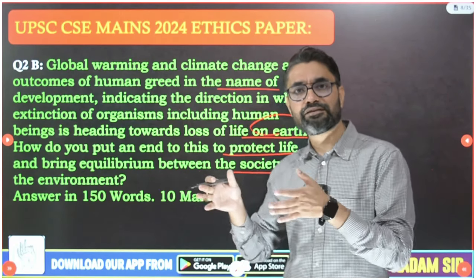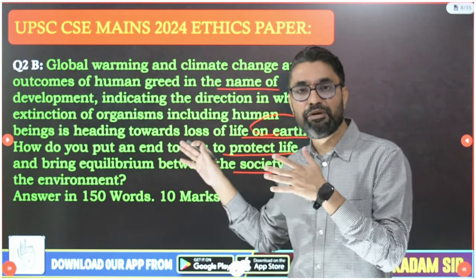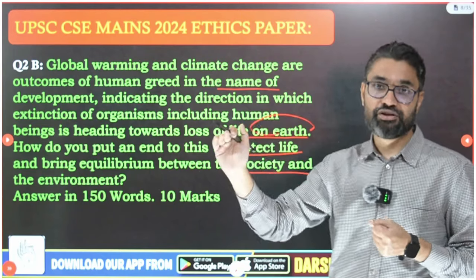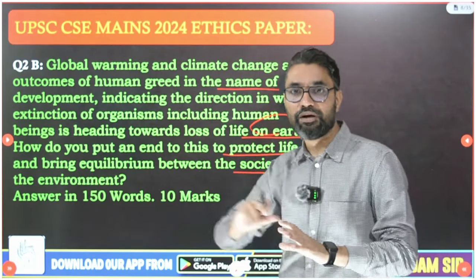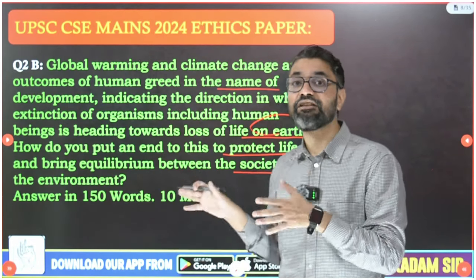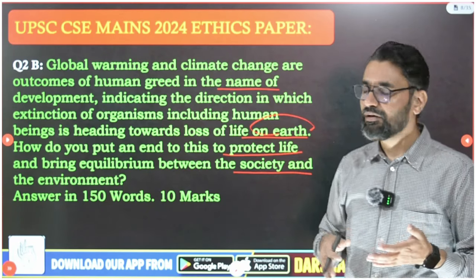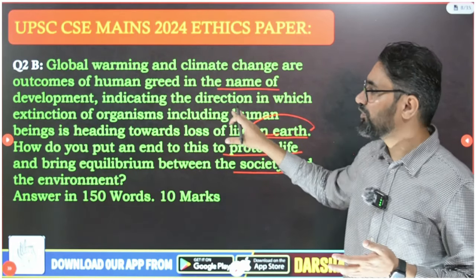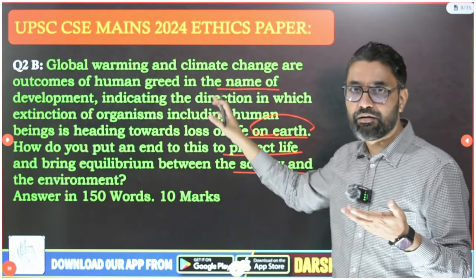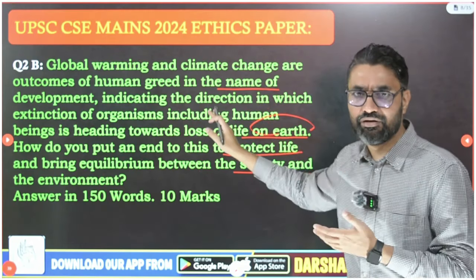This is a question they haven't asked in the GS3 paper. They have asked the question in GS4, so make your answer GS4. You can write sustainable development, modern technology, renewable energy in the end in one line. But initially, say 5-6 points, you should be focusing on ethical solutions. How to write that? I will give you some points. But guys, in this question, your introduction, they have asked such a lengthy question. Why? In the introduction, you should take help of these first few lines, which are literally irrelevant.